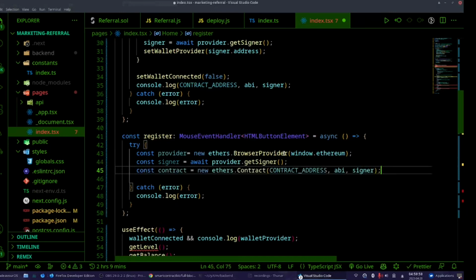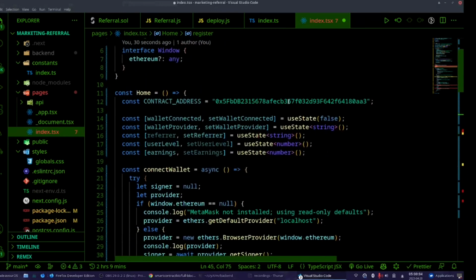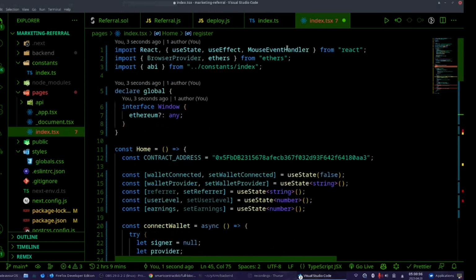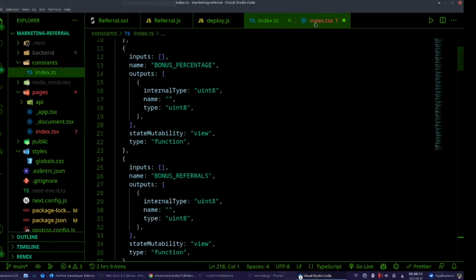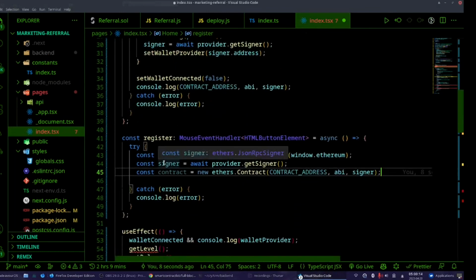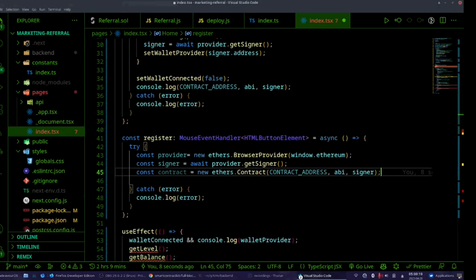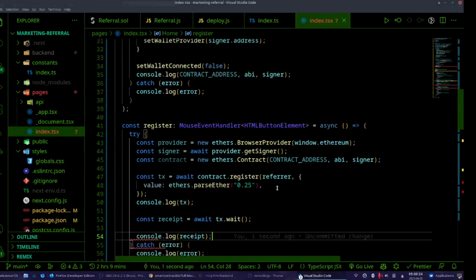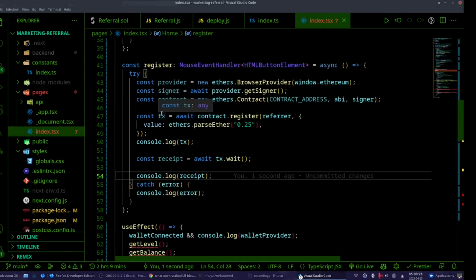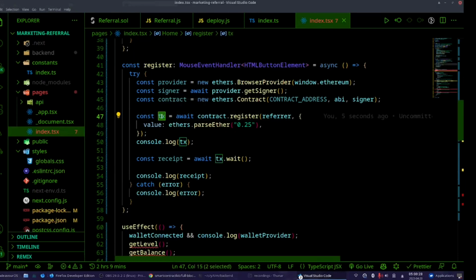Let's get the contract. In order to interact with the contract, we need the contract address, just here. We need the ABI, which we get from our constant index.js, this thing, and we need our signer, we get it from here. Then we need to, again, copy paste. Let's go with copy paste. We are creating a constant called x, which stands for transaction. Yes.